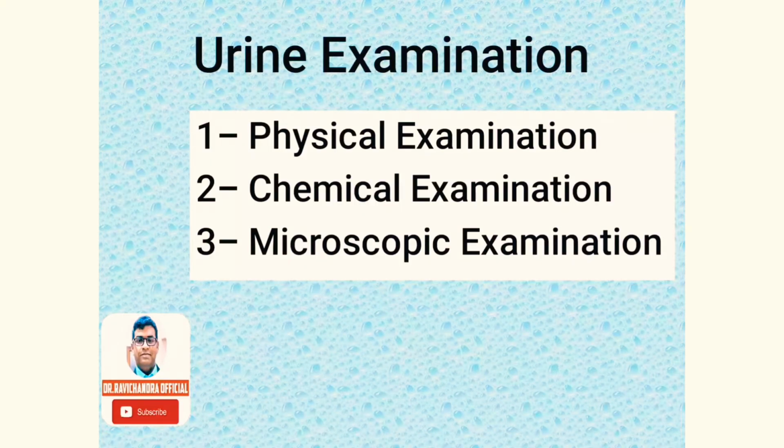Now coming to urine examination. Urine examination can be done by three methods. One is physical examination, second one is chemical examination, and the third one is microscopic examination. Now in this episode we will discuss only physical examination of urine. Let's start the topic.